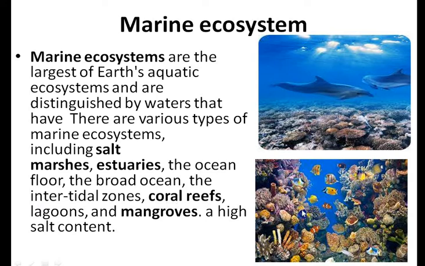If you go deep inside the sea, if you go for diving inside the sea, you will find a very picturesque view of the coral reefs in certain areas, and you will find very colorful fishes there with some very different types of plants or the submerged plants. So these are the different types of marine ecosystem.